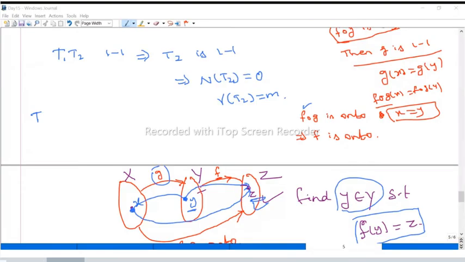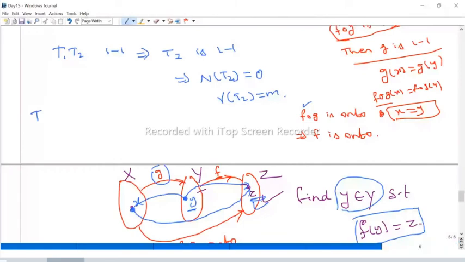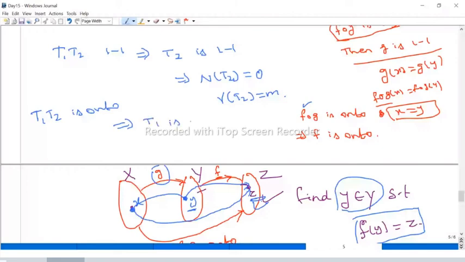So if the composition is onto, the first function, or second function, depending upon your choice, but the first one should be onto. Now, in our case, T1 composition T2 is given as bijection. Bijection means what? In particular, it is onto. Therefore, here I can write that T1 composition T2 is onto. So since this onto implies that the first function T1 is onto.